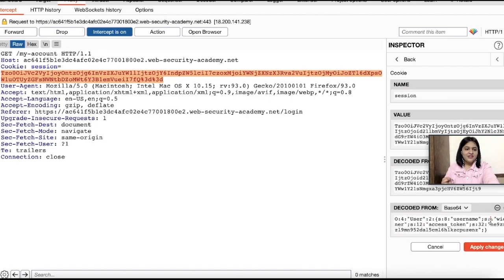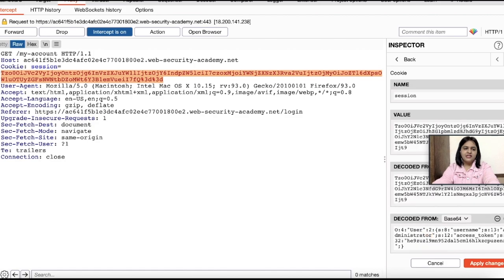Now I am going to change this particular username to administrator, which is what we have seen from the description. I know the word administrator consists of 13 characters. This is why I have written string 13 and the name is administrator. So now we have the username ready, that is administrator.